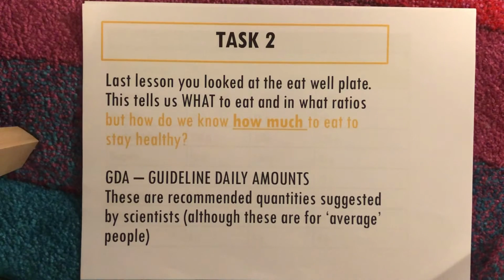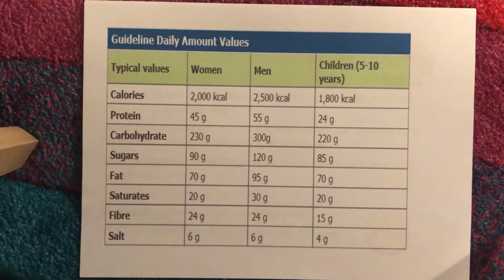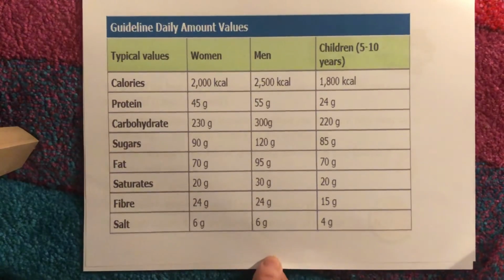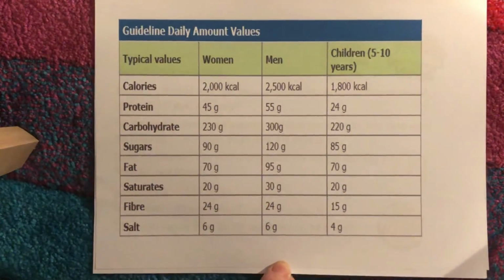Now, obviously, if you're a super big bodybuilder like Arnold, you're probably going to need slightly different things than if you're an average Joe who sits about all day and works from a computer. But for an average person, these are what are recommended to eat. So let's have a quick look at some of them. Here we go. We've got different amounts: women, men, and children aged 5 to 10.